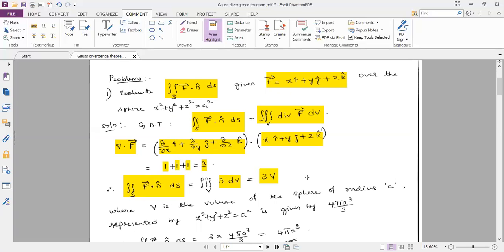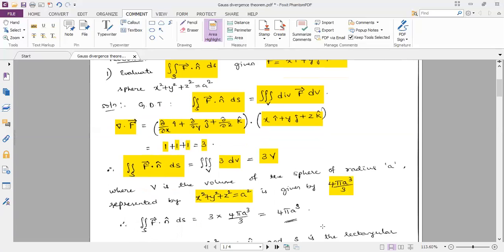which can be written as 3 into the volume V, where V is the volume of the sphere of radius a, which is represented by x square plus y square plus z square is equal to a square, and the volume is equal to 4 pi a cube divided by 3. So substituting the value of the volume, we have double integral over S F dot n cap ds is equal to 3 into V. So we are substituting it as 3 into 4 pi a cube divided by 3. Simplifying, the answer is 4 pi a cube.